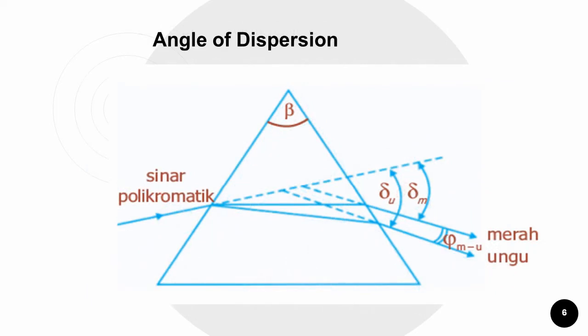Angle of dispersion. The dispersion angle is the angle between the deviation of one ray and another ray in the event of dispersion. This angle is the difference in deviation between the rays. If polychromatic rays are directed at the prism, there will be a decomposition of color into monochromatic rays, where each ray has a certain deviation.